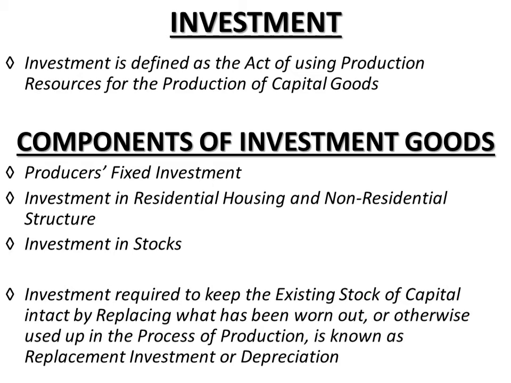Because the depreciation amount is used for the wear and tear of the capital goods. It is not actually adding anything to the stock of capital goods. So when we deduct the amount of depreciation, the actual picture is the net investment which is made in the economy, and that only tells the actual picture of the development of the economy.